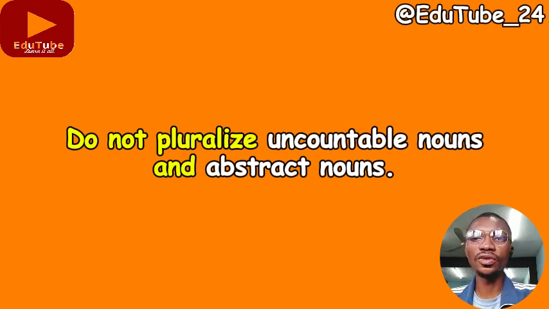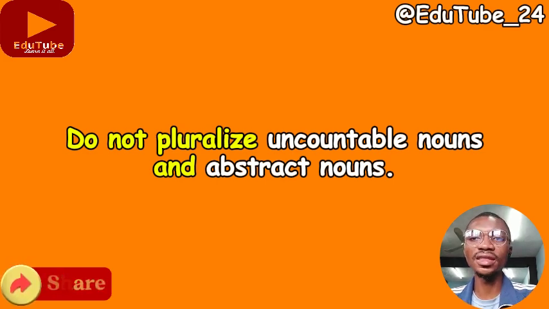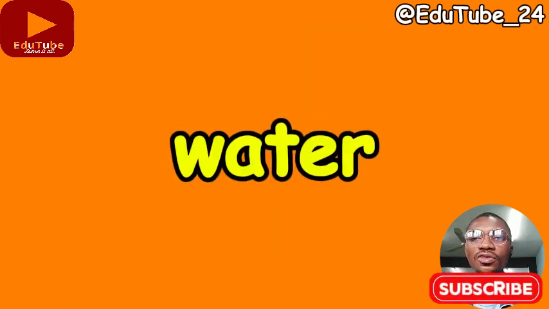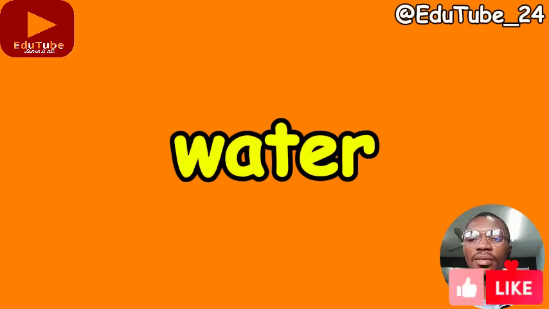What are uncountable nouns? Uncountable nouns are also known as mass nouns. They refer to those things, those items, that cannot be counted in individual units. For example, water. In fact, all liquids are uncountable nouns. Water is a liquid and it cannot be counted in units. So, water is an uncountable noun.